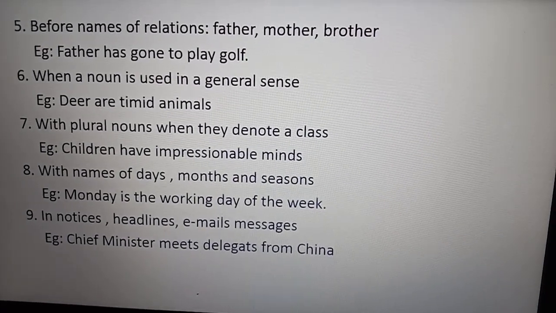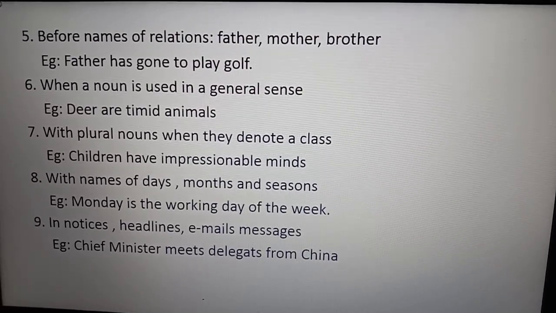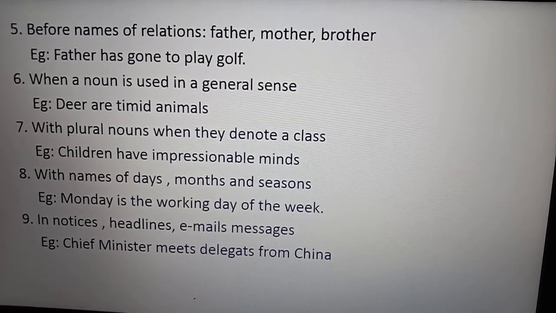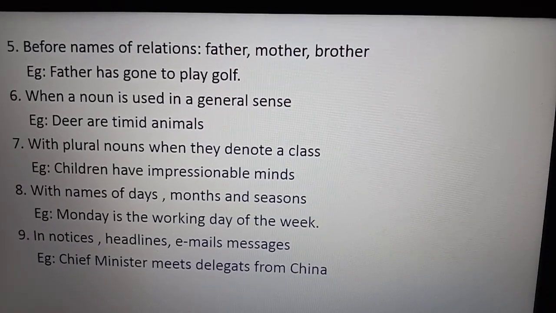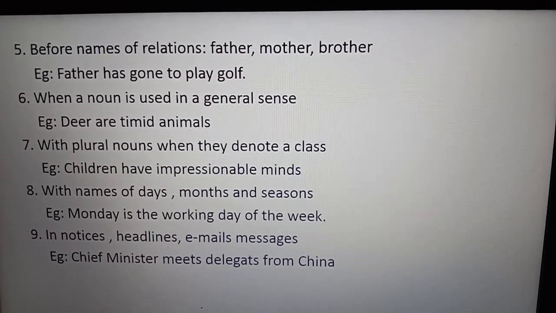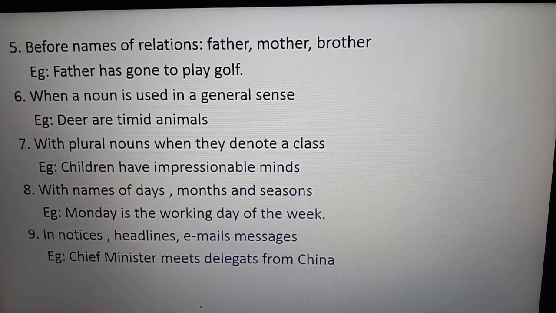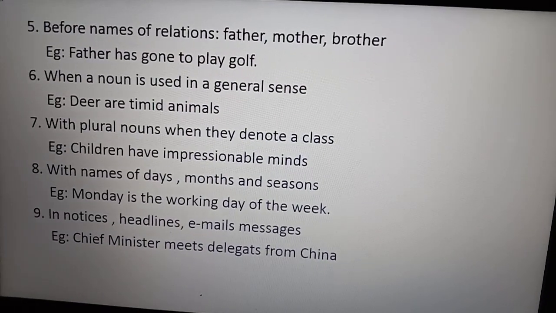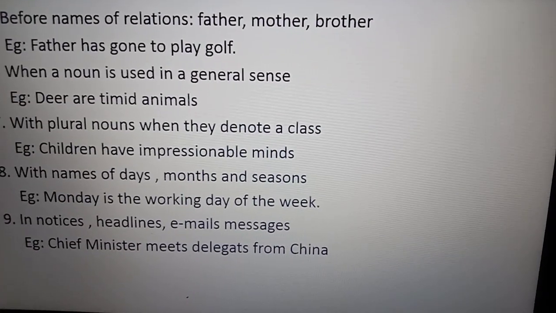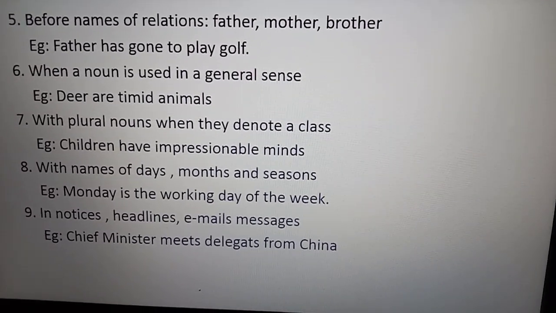Generally we use a and an before a vowel sound a, e, i, o, u, and the is the definite article. Generally we use it before a particular place, person, thing, river, holy books, musical instruments, all these places we use the definite article. I have given you the examples of the places where we use them, and also some of the places where we don't use articles, either definite or indefinite.